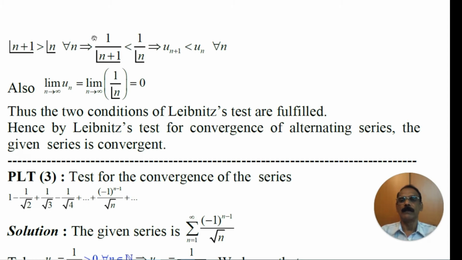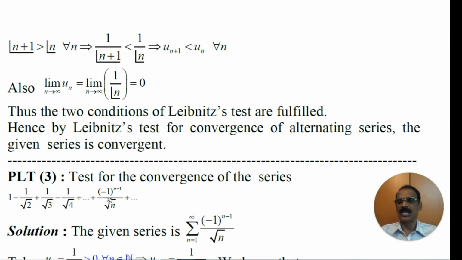We know that 1 by n plus 1 factorial is un plus 1, and 1 by n factorial is un. That is un plus 1 is less than un for all n. That is the second condition of Leibniz theorem is satisfied. That is the sequence un is decreasing.